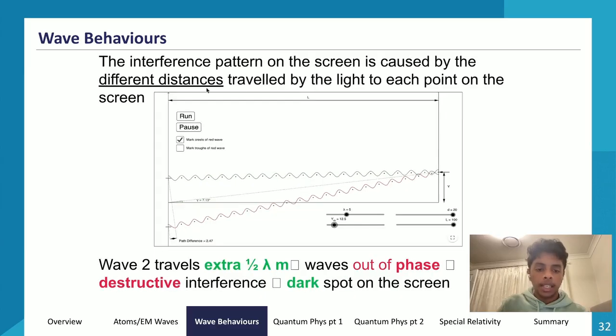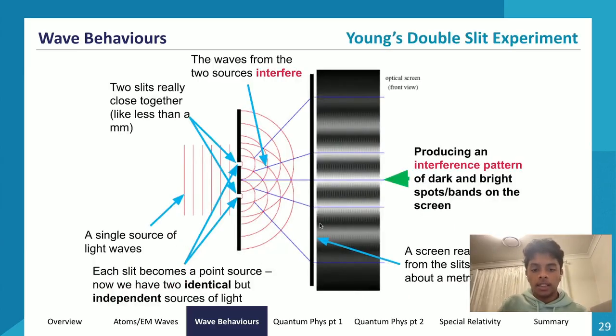The second possibility is if they travel an extra half a wavelength. So now we're looking at the spot right next to the midpoint. So let's look at this top dark spot, right? You can see over here that this point source has to travel less distance than the second point source, right? So they're still traveling different distances, but now we get a dark spot instead of a white spot.